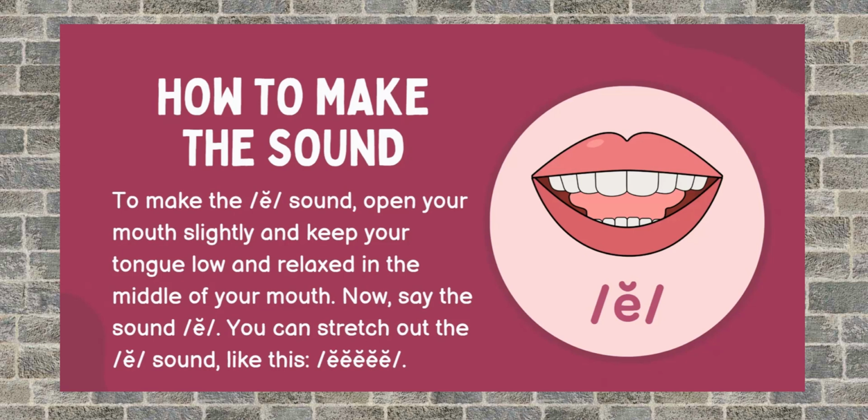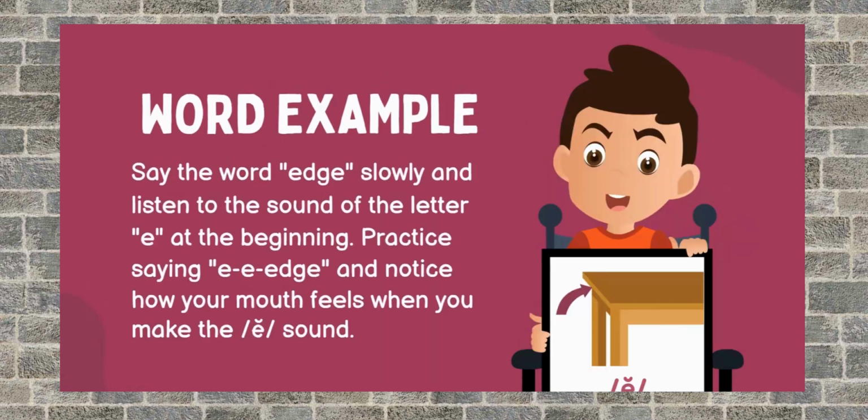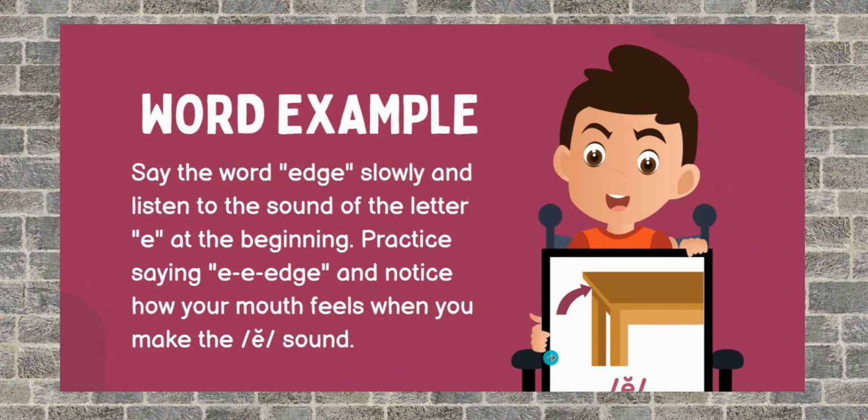Okay? Open your mouth slightly. Put your tongue up and now say the sound eh. Just see eh. You can stretch out the E sound like we did with the A sound. This is for egg.